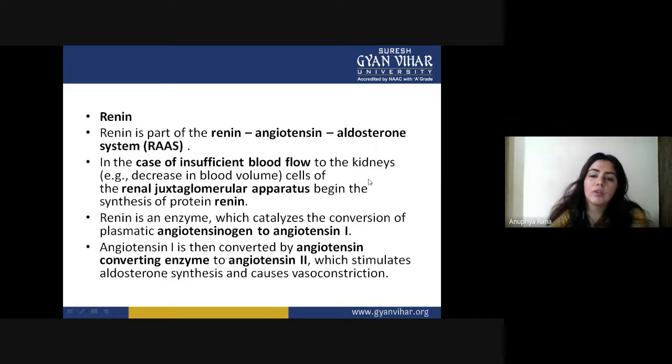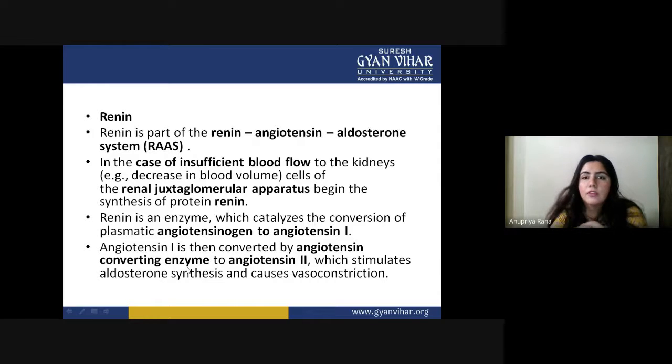The first thing renin catalyzes: renin is an enzyme, sorry, renin is a hormone that works as an enzyme, catalyzing or increasing the rate of reaction. By increasing the rate of reaction, they get the product they want at a fast rate. So how is angiotensinogen converted to angiotensin 1? By renin acting as an enzyme that catalyzes it. After that, when angiotensin 1 is formed, it is again converted into angiotensin 2 by the angiotensin-converting enzyme.